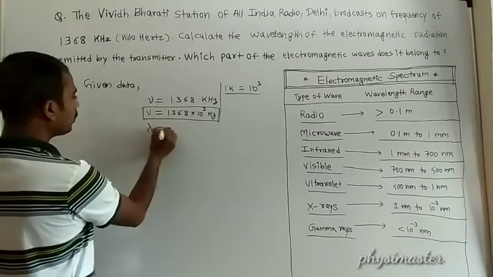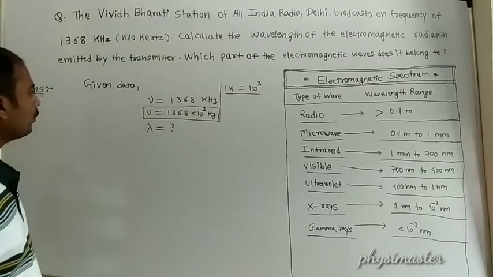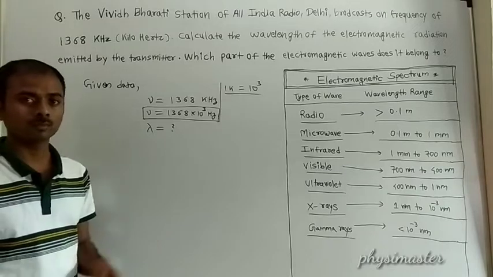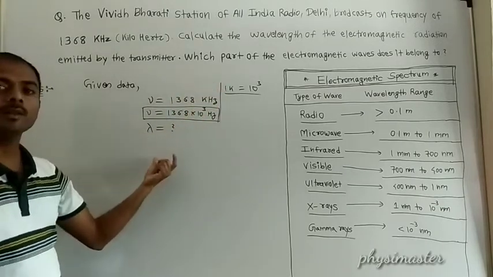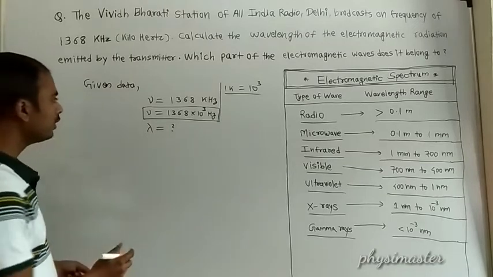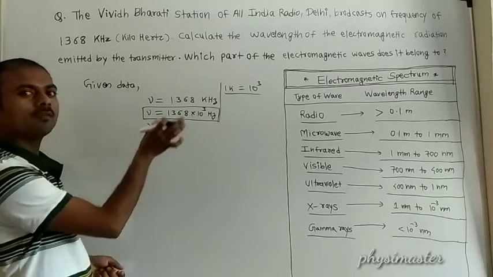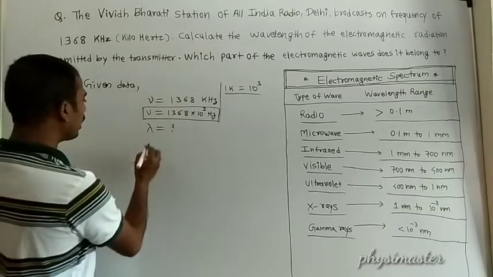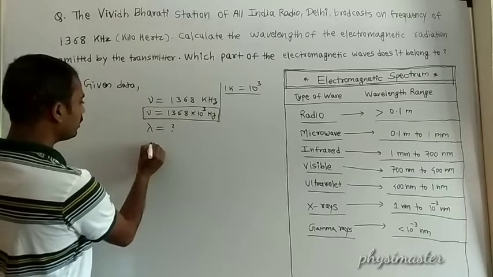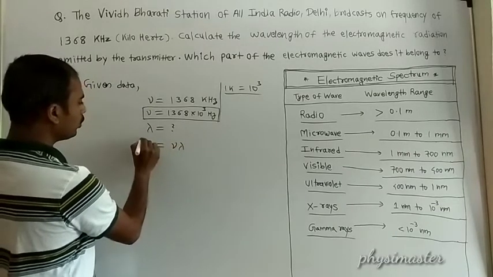The wavelength lambda. We know the relation between the frequency and the wavelength of an electromagnetic wave, given by the formula c is equal to nu lambda.